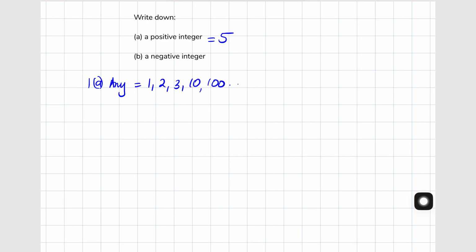For B, we'll write -3, because a negative integer is any whole number that is less than 0. So -1, -2, -10, -50, any will do. That's it. As long as you're choosing whole numbers, you're in the right category.